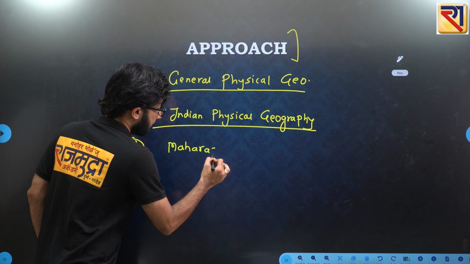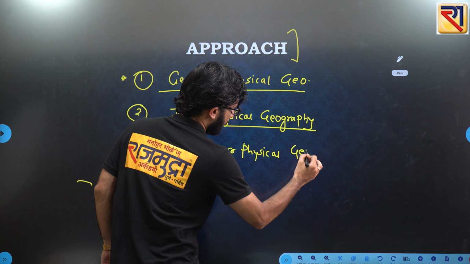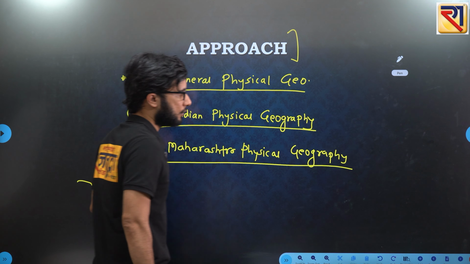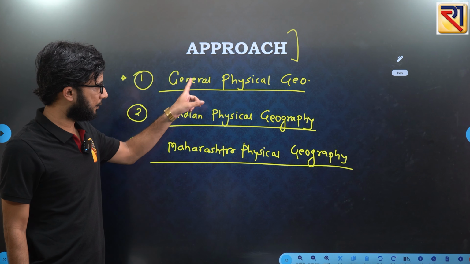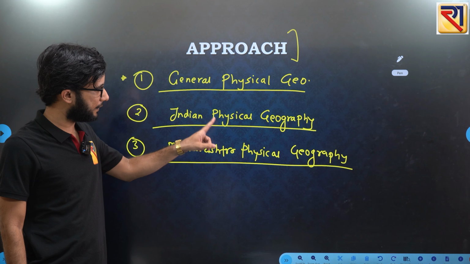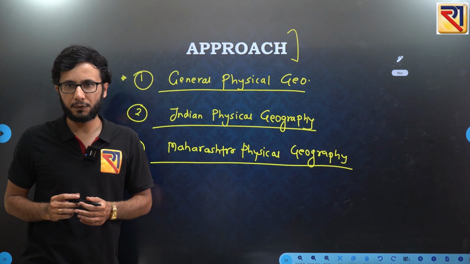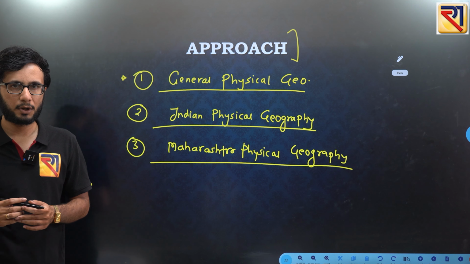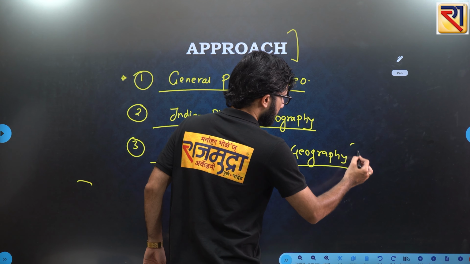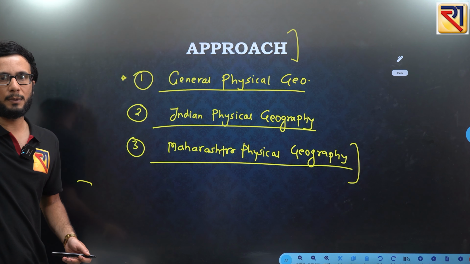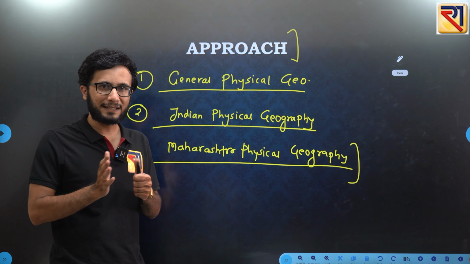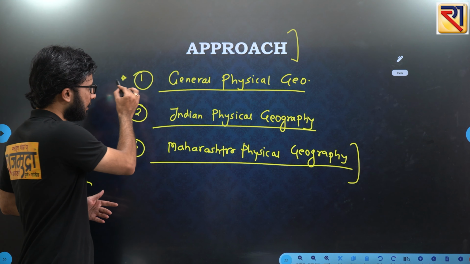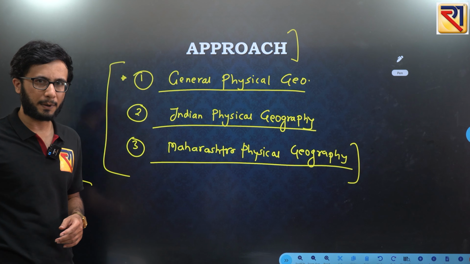Maharashtra physical geography. So I will suggest that you should cover the physical geography part first, and then go for the next parts: first general physical geography, then Indian physical geography, and then physical geography of Maharashtra. These things you will be covering, and once you are done till this point number 3, you will have a lot of basic clarity about this subject of geography. Now, once you are done with this, you are done with the physical geography part.